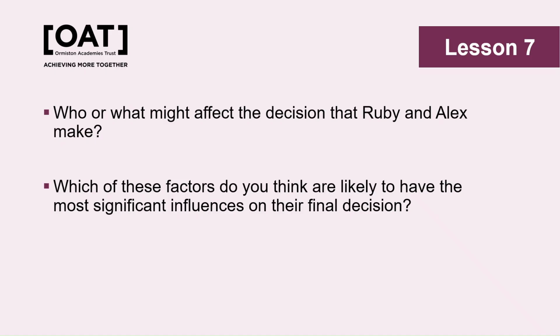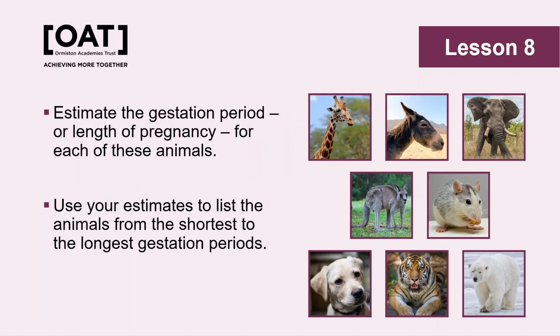You can then further tinker with that conversation by asking pupils to consider which factors are going to affect the decision that the 2 of them make, such as their education opportunities now and in the future, the views of family members or financial pressures, and then debating which of those factors is the greatest weight in terms of which one they're going to really pay attention to the most.